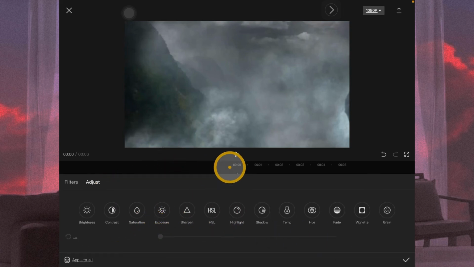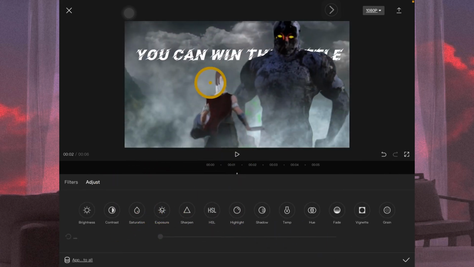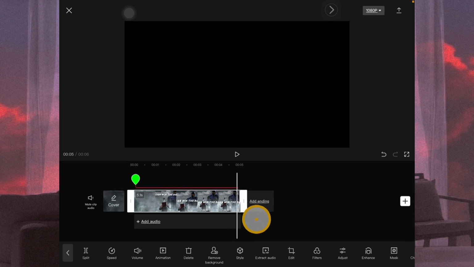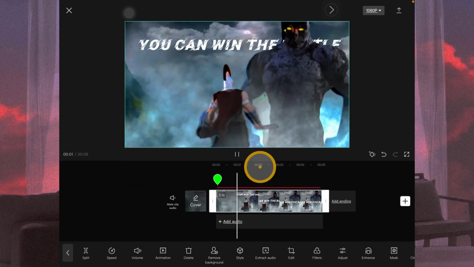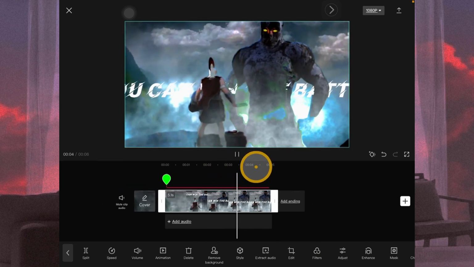Let's go to brightness. Increase a little bit of brightness and the contrast. Increase the brightness and now increase the contrast as well. And the saturation and exposure and sharpness. Alright, let's see. You can win the battle.